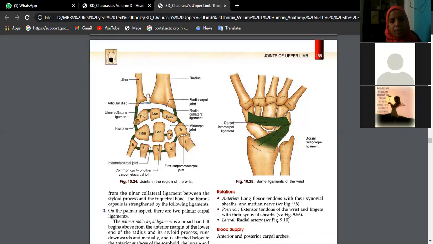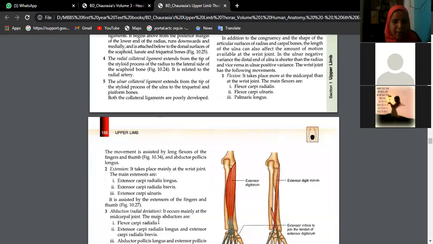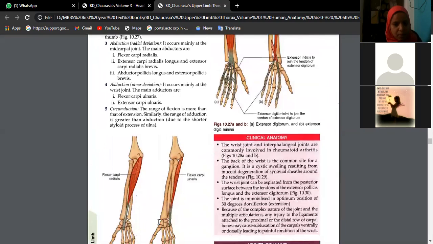So this type of arrangement, male-female surfaces, is also called as such. That is nothing but what type of joint? Saddle type of joint it is.